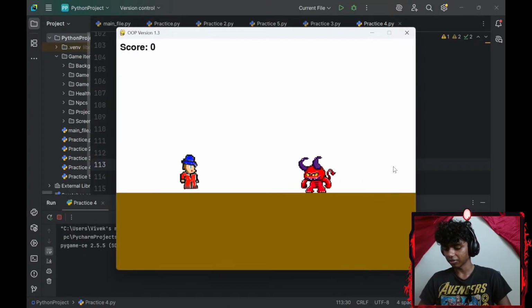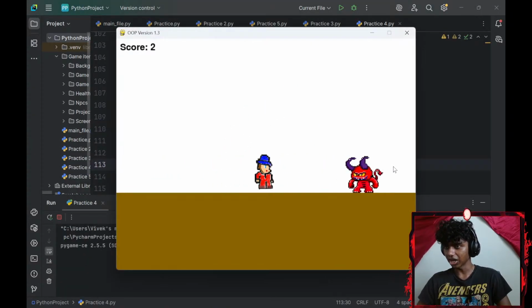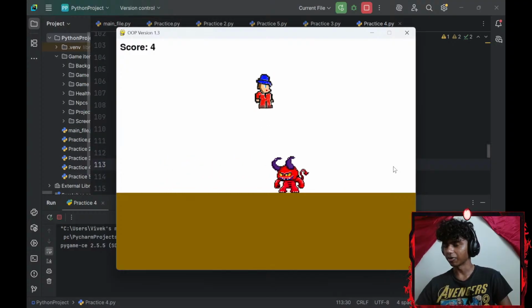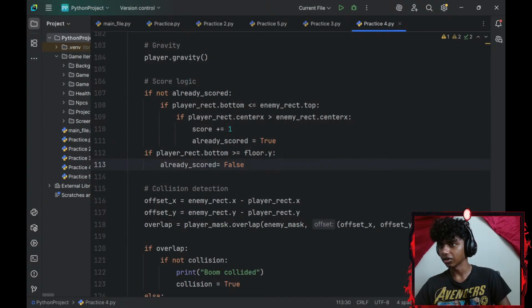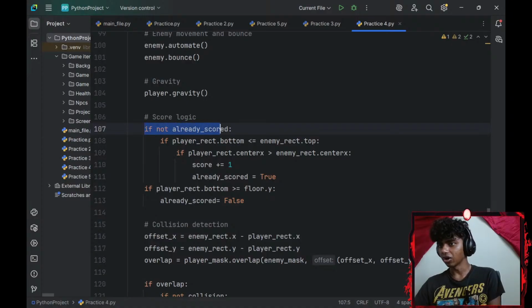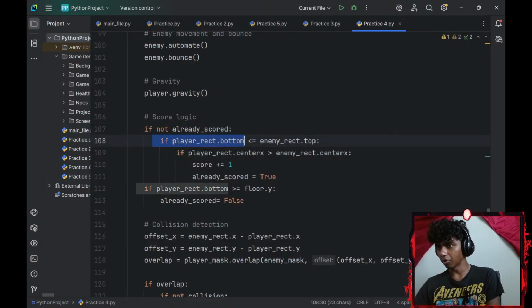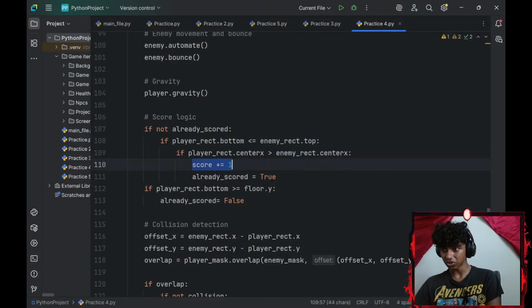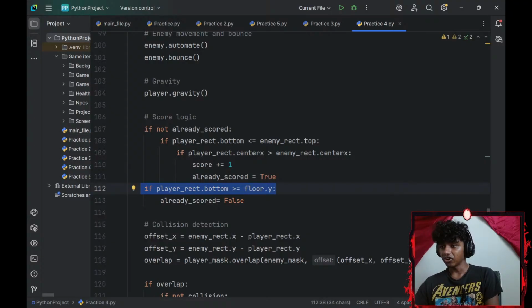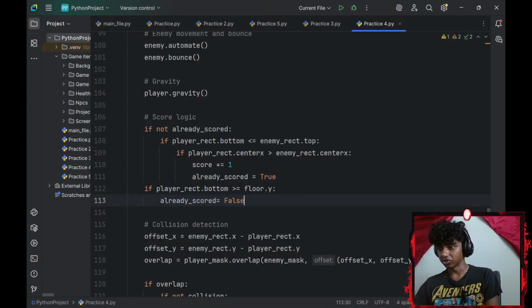So if I run the command now and I jump over the NPC, just jump. Okay, there we go. I do gotta memorize this part though. Perfect. So let's memorize this real quick. If not already scored, okay, my score is set to false. This is gonna say if my score is set to true and my player rect.bottom is less than or equal to my enemy rect.top, and my player rect.centerx is greater than my enemy rect.centerx, I increase my score by 1. Already scored equals true, and if my player_rect.bottom is greater than or equal to my floor.y-axis, already scored equals false.